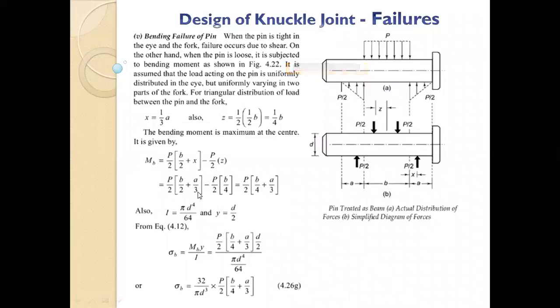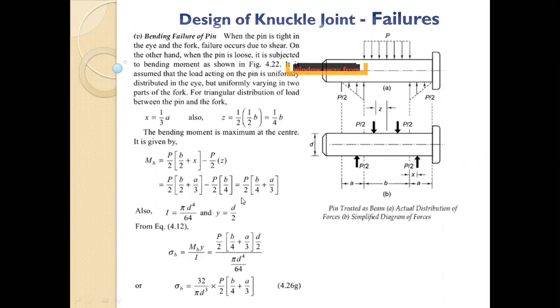The anti-clockwise moment will be P by 2 from the top, into half of B by 2, because the distance is from the center. It's basically B by 4. So the equation is P by 2 into B by 4 plus A by 3. This is the bending moment we have. If you have any doubt about this equation, you can ask me again, but it's a simple SOM logic, a simple calculation of the moment. Either consider the left half or the right half, whichever way, you will get the same bending moment: P by 2 into B by 4 plus A by 3.